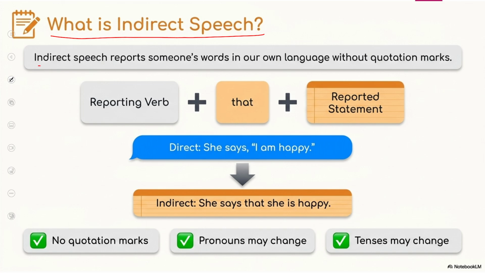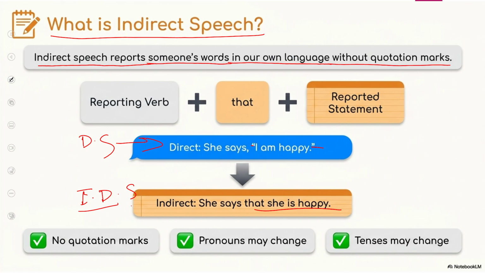Yes, indirect speech reports someone's words in our own language without quotation marks. So it is clear, when we convert direct speech into indirect speech, we remove the inverted commas like this, right? This is direct speech and this is indirect speech.